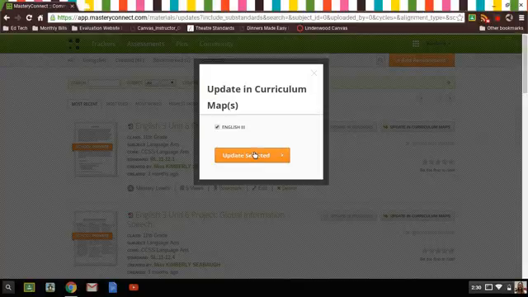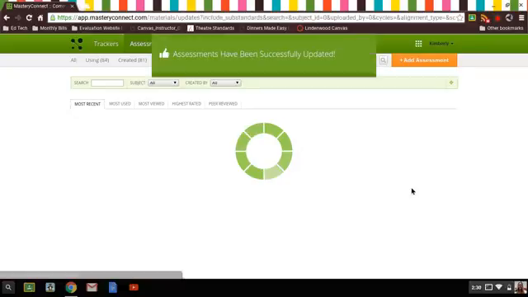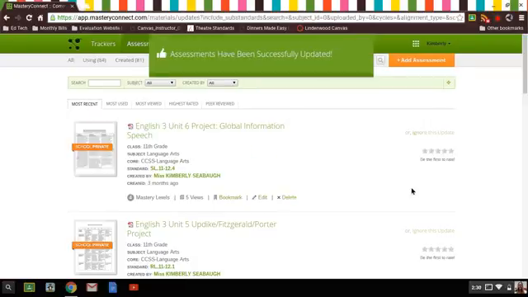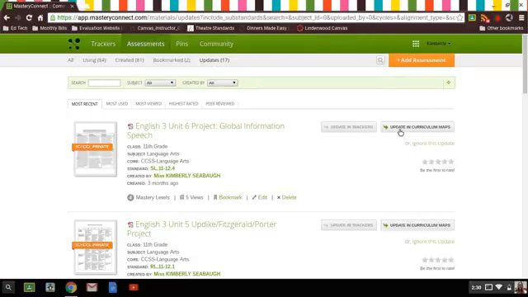So you just click update in curriculum apps or in tracker and then update selected and it'll automatically update for you. And then it'll say assessments have been successfully updated, and that's how you know that it has been updated correctly.